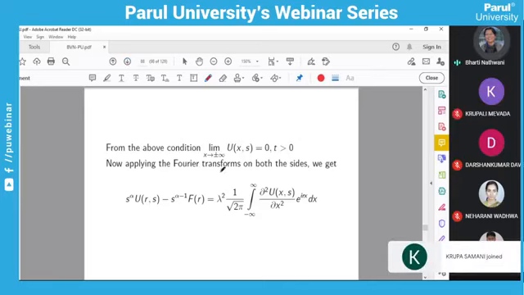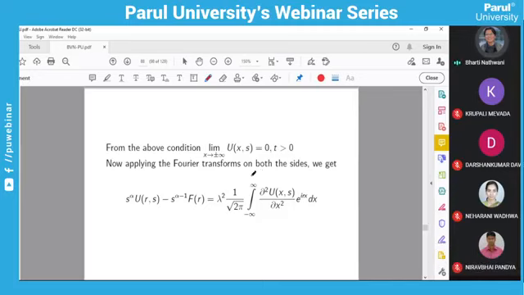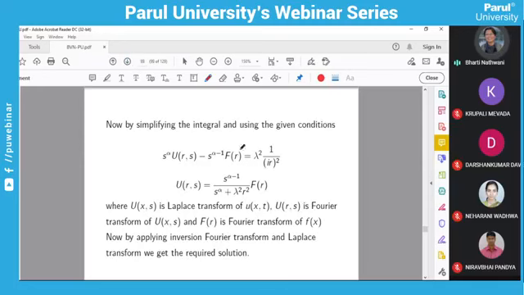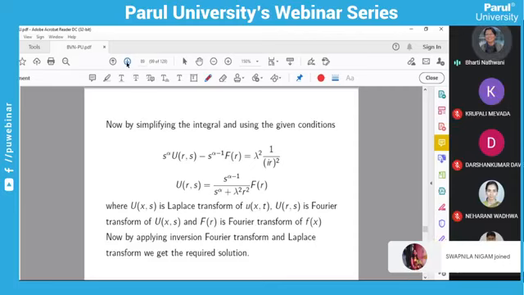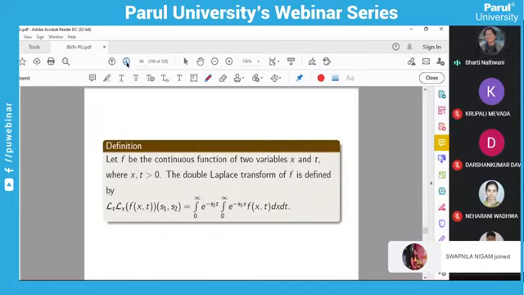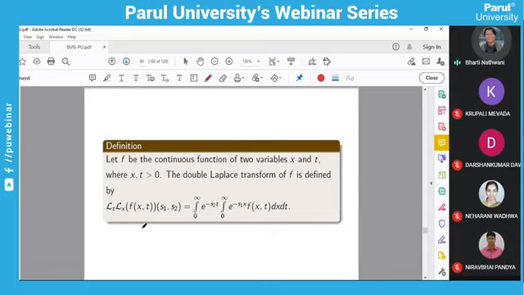So after using the given conditions and applying the Fourier transform, here you will get this answer, where you have the Fourier transforms and then apply the inverse Fourier transforms, where U(x,s) is the Laplace transform of u(x,t) and U(r,s) is the Fourier transform of U(x,s), because the Fourier transform you have to apply on x, and F(r) is the Fourier transform of small f(x). So ultimately after applying this, now you have to apply the inverse Laplace transform and you will get the solutions.